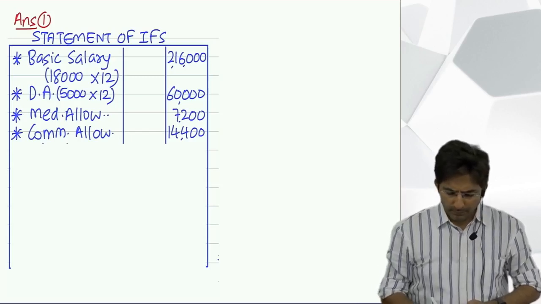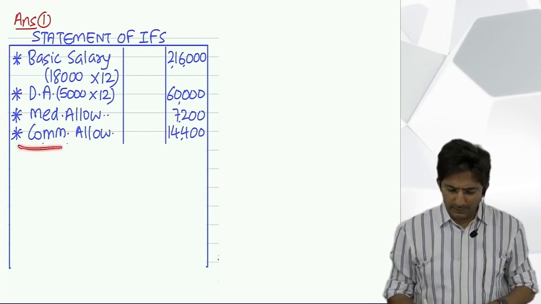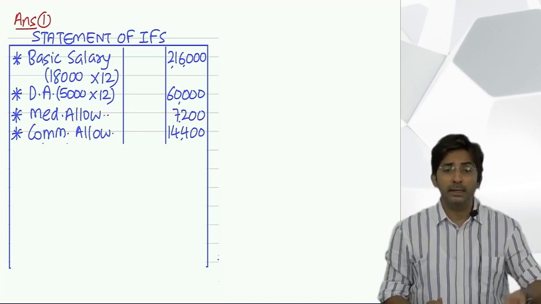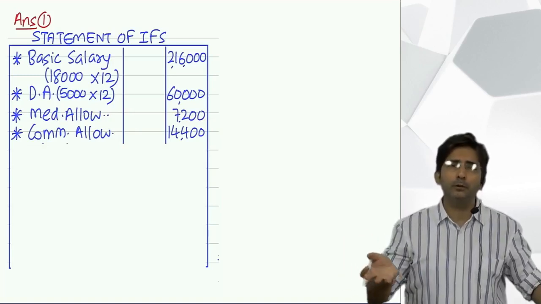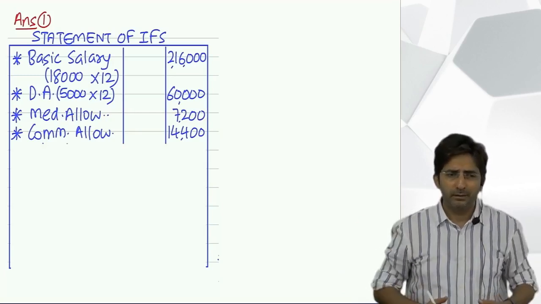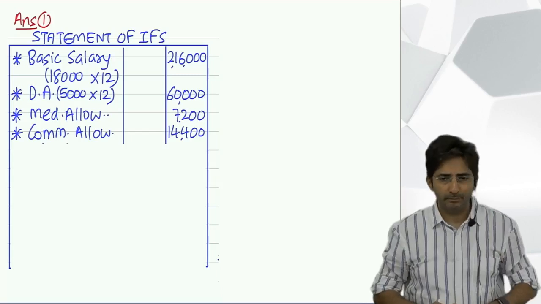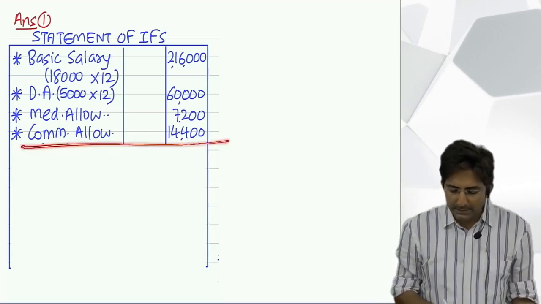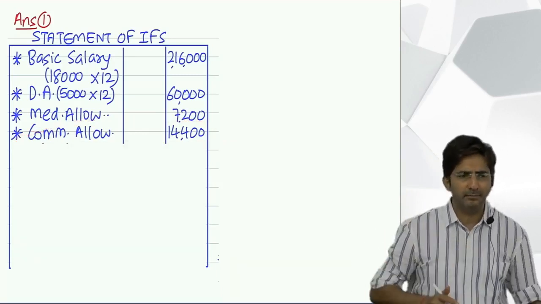See, if you ignore something, you write a note. For this, there is no need to write a note. Okay? He is asking whether we should write a note that he is not handicapped, that's why we have taken it as taxable. If you go this way, you will feel like writing a note everywhere. But you have to balance the time available in the exam. The rule itself is that it is exempt only for physical handicap. You don't have to mention that in detail.